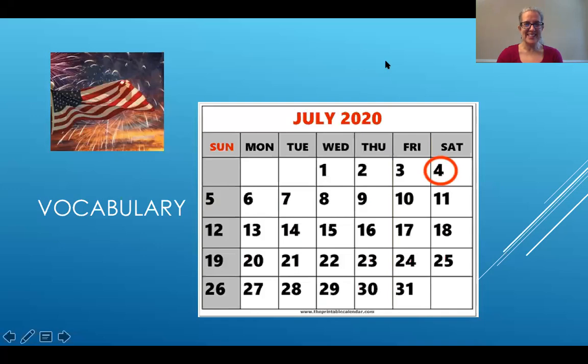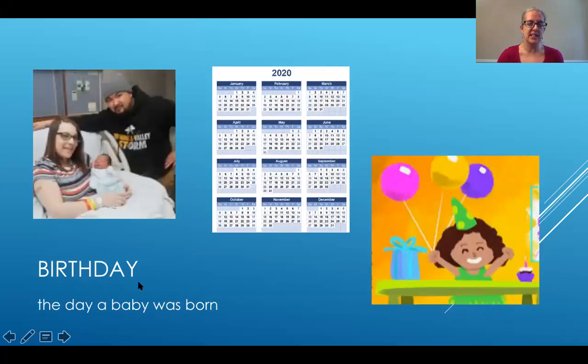Great job singing. Here is a calendar that shows July 2020. You can see July 4th will be on Saturday this year. Okay, now we will say some vocabulary words that will help you tell the story of July 4th. Repeat after me. Birthday. A birthday is the day a baby was born. For example, if this baby was born on February 5th, next year on February 5th, she will celebrate her birthday.